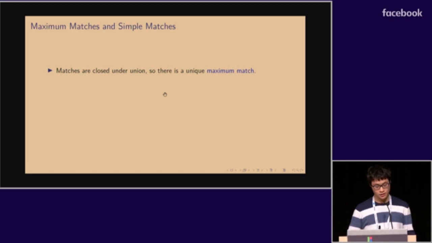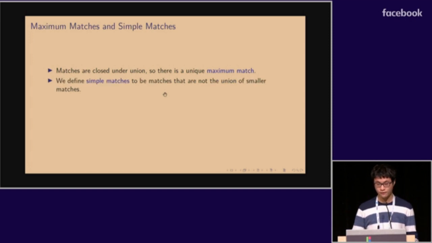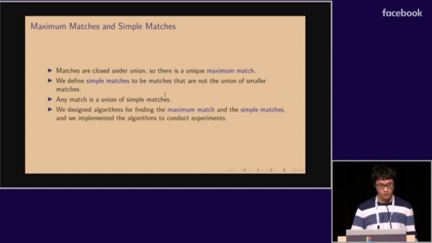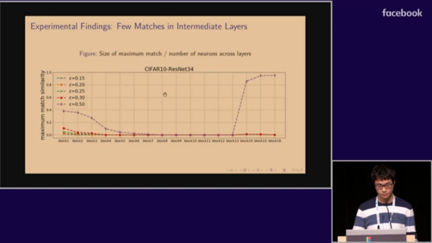Under our definition, matches are closed under union, so there is a unique maximum match. And we define simple matches to be matches that are not the union of smaller matches. And we can show that any match is a union of simple matches. We also design algorithms for finding the maximum match and the simple matches to conduct experiments.